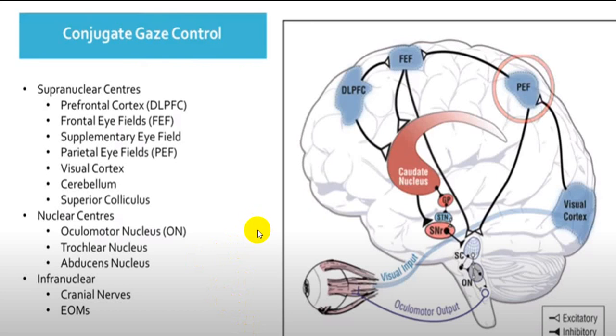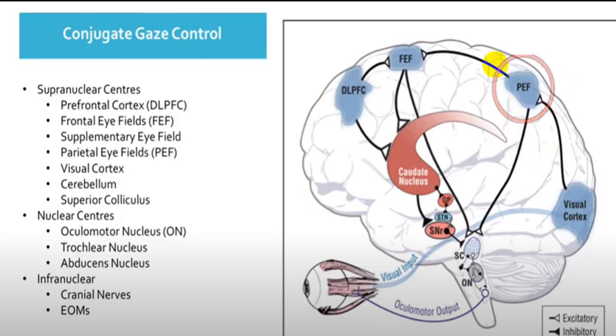This is a complicated diagram, but I'll try to make it as simple as possible. The light falls on the retina. That impulse will travel via the optic nerve pathway to the visual cortex, that is the occipital lobe. That visual cortex is connected to two main centers: one in the frontal lobe, the frontal eye field center, and the parieto eye field in the parietal lobe, also called the parieto-occipito-temporal field center, which is close to the angular gyrus.